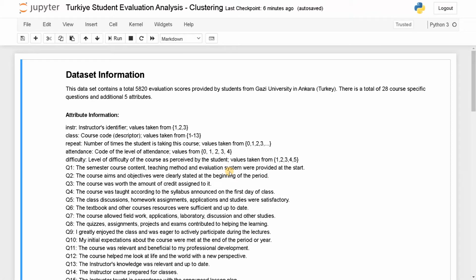In this video, we are going to analyze the dataset Turkey student evaluation. So I'm going to use clustering in the dataset. So far, we have seen only supervised learning. Now we are going to see unsupervised learning. That means we don't have any output variable to predict.